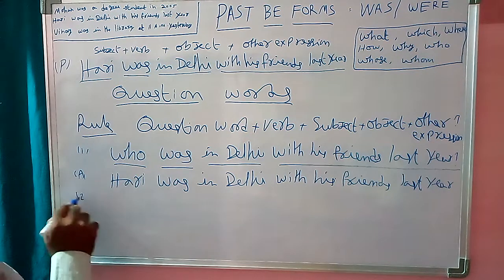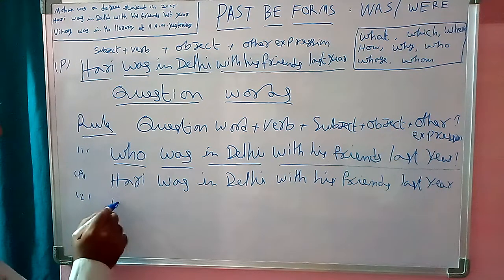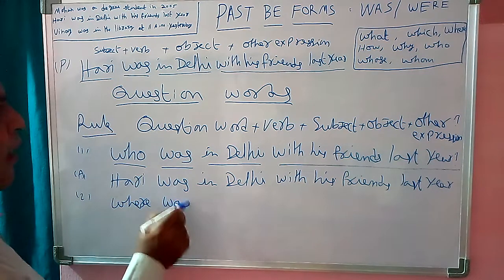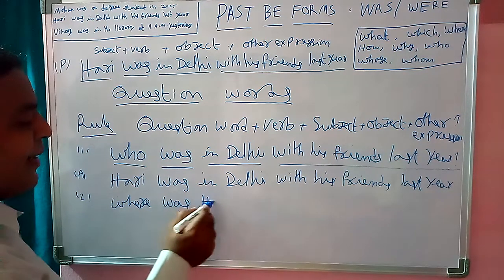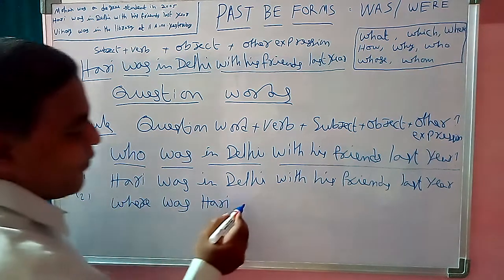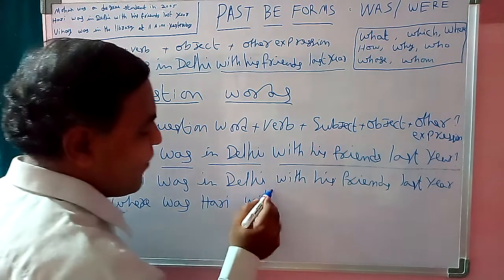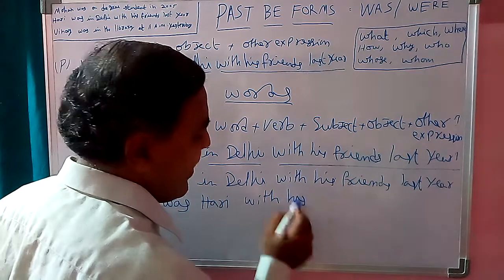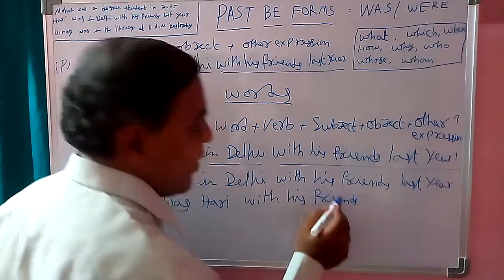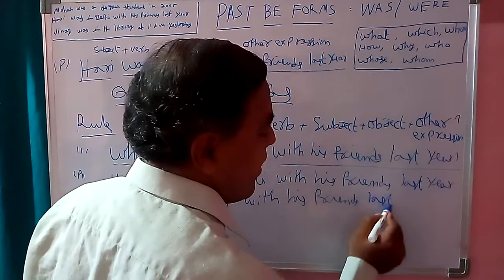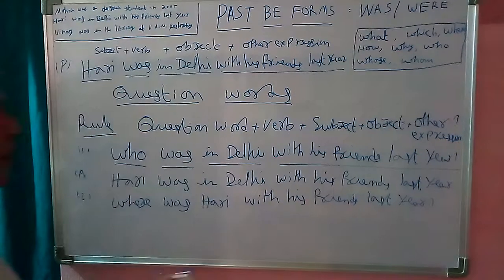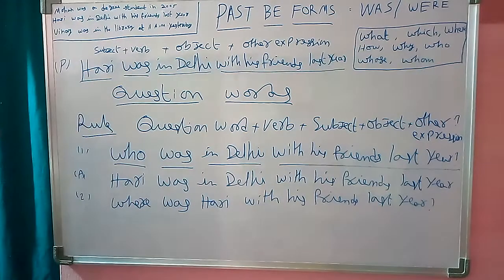So, the next question is where. Where was Hari with his friends last year?